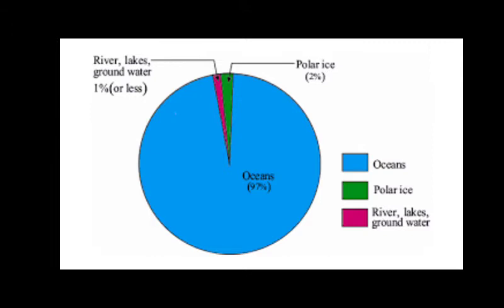About 1% or less of water is in the form of rivers, lakes and groundwater, and around 2% is in the ice form, that is in polar ice form. So the amount of water available for drinking is only 1%. This 1% is enough for our survival, for everyone.